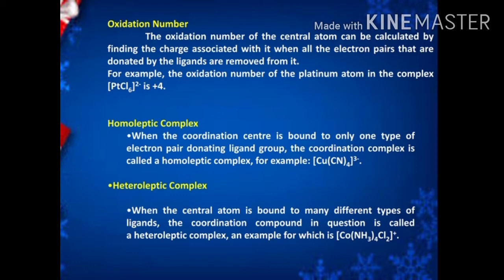So two different ligands are linked with the central metal atom. Therefore, this comes under the category heteroleptic complex. Coordination number 6, because 4 NH3 groups and 2 Cl groups are linked with the central atom. The coordination sphere is carrying a positive charge, so that complex nature is cationic complex.